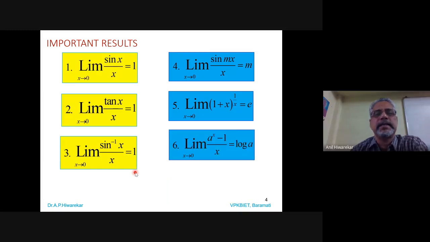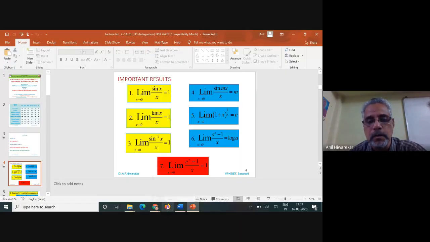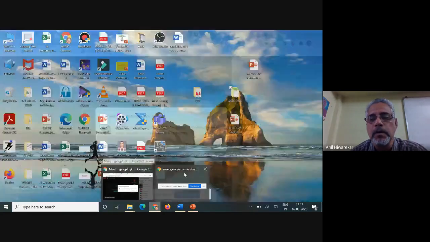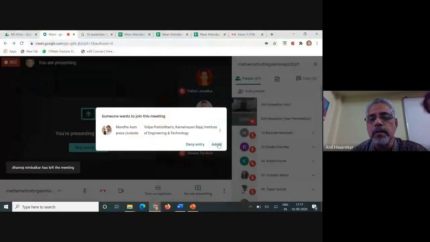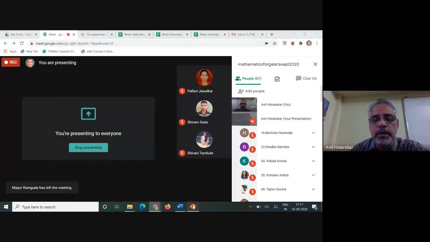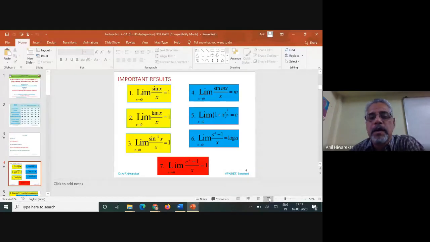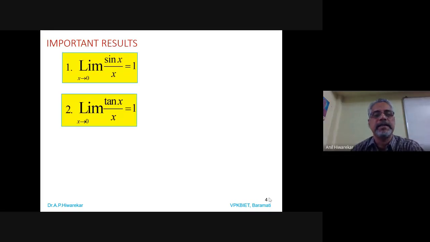So limit of sin x by x as x tends to 0 is 1. Then we have limit of tan x by x is 1 as x tends to 0.